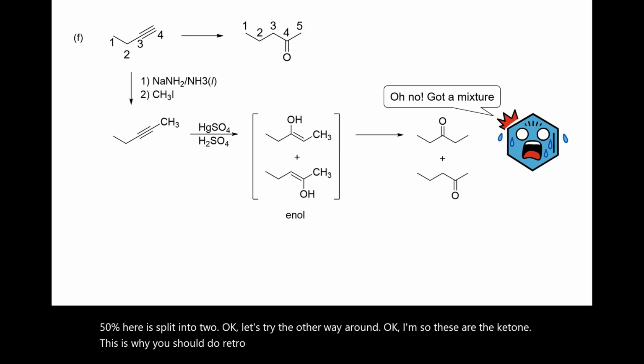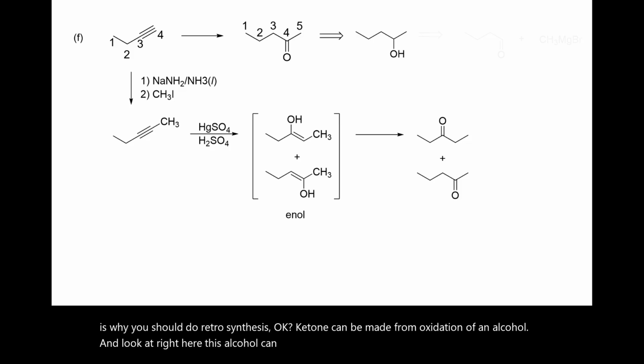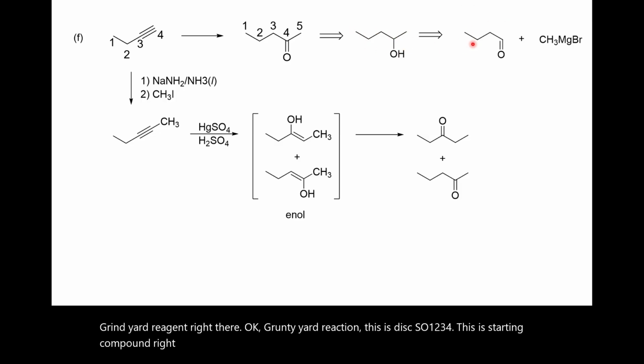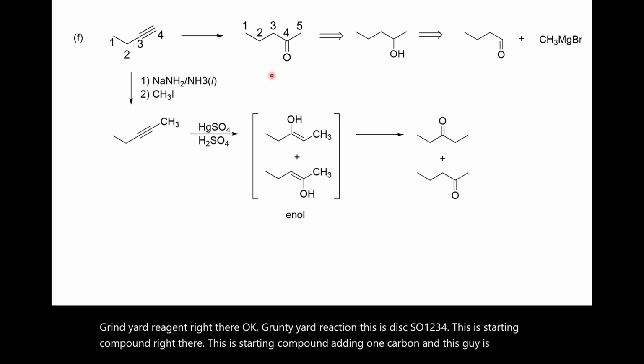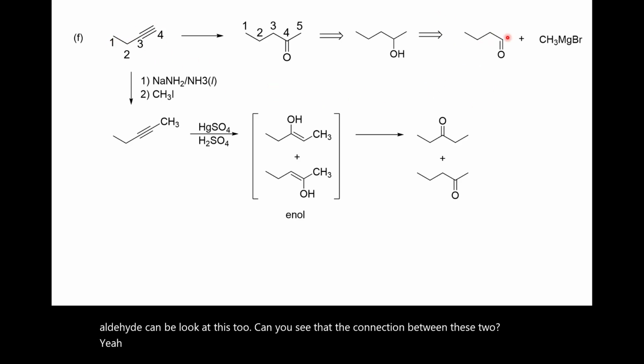A ketone can be made from an oxidation of an alcohol. And look at right here, this alcohol can be made from a Grignard reagent right there. Grignard reaction. So 1, 2, 3, 4. This is the starting compound right there, adding 1 carbon. And this guy is an aldehyde. Look at these two. Can you see the connection between these two? 4 carbons, adding water, OH group right there on carbon number 4.